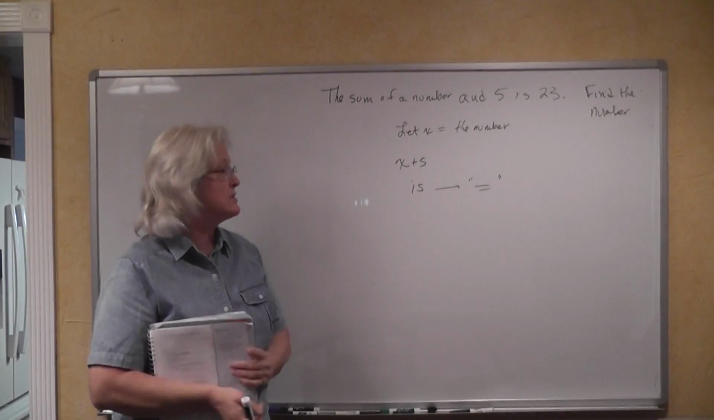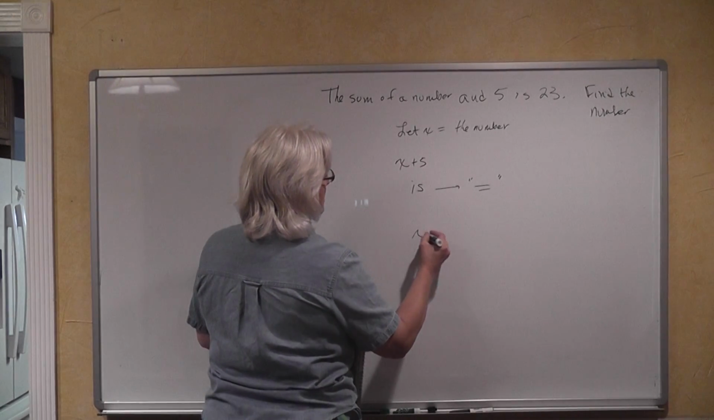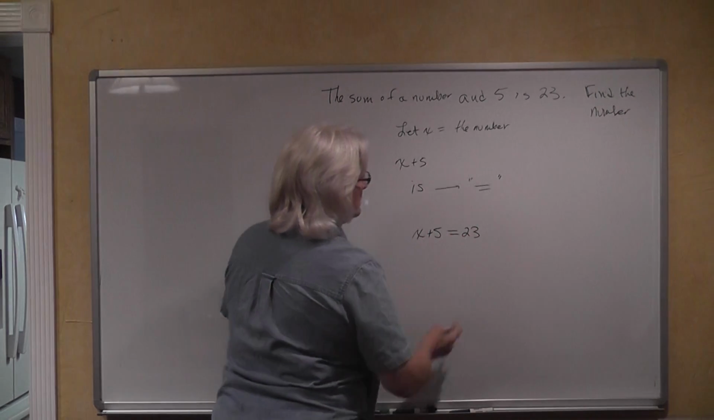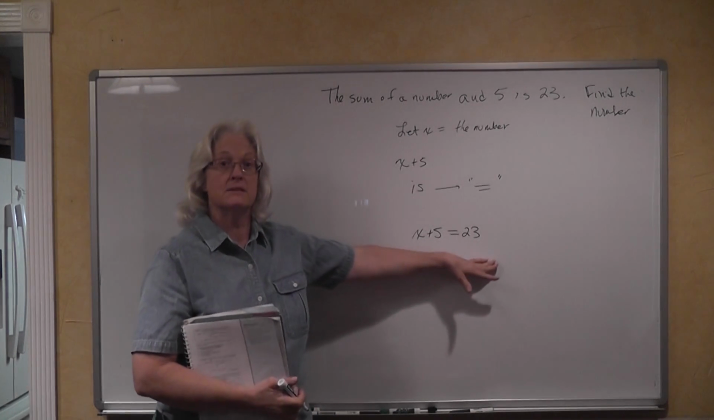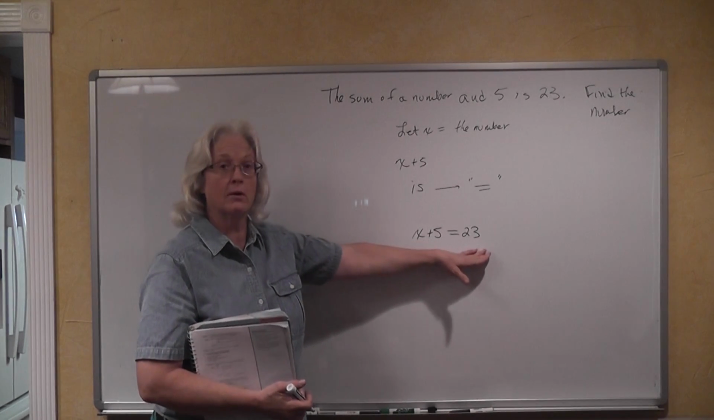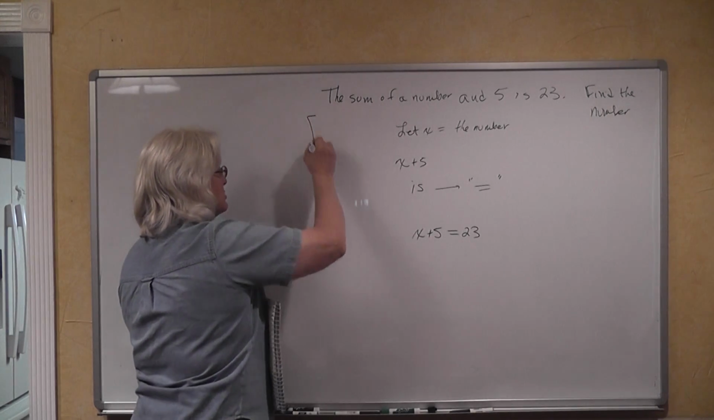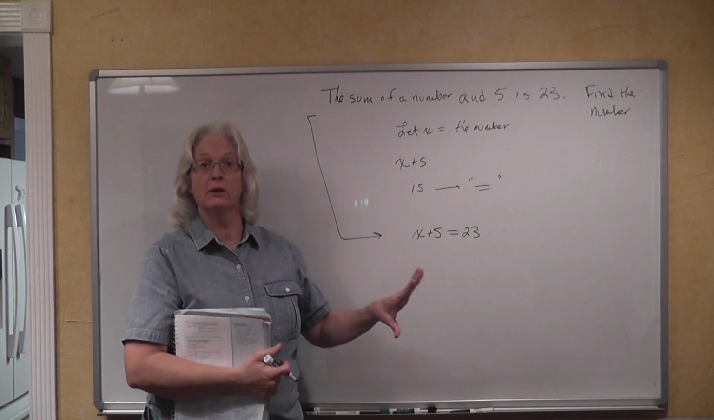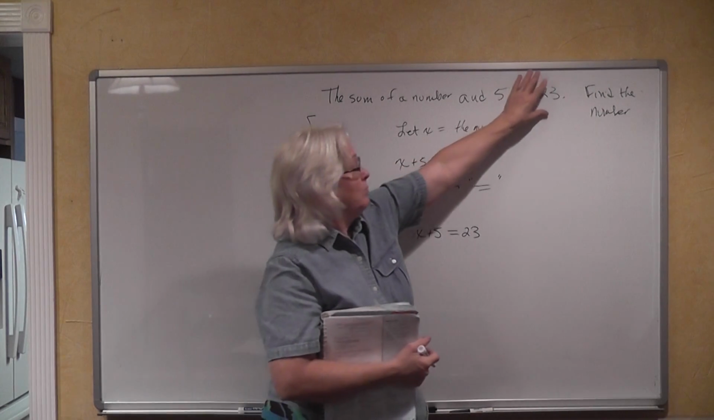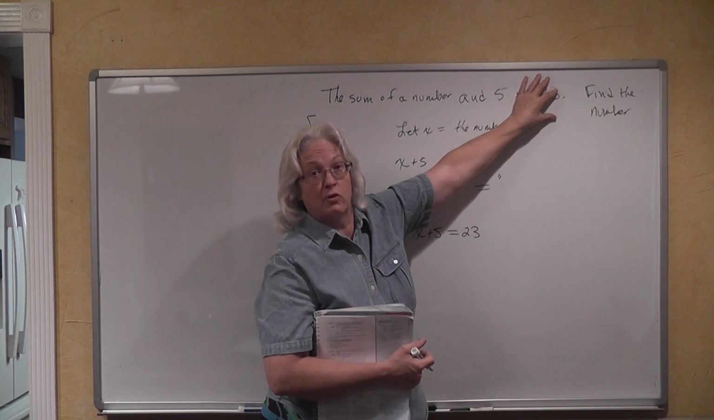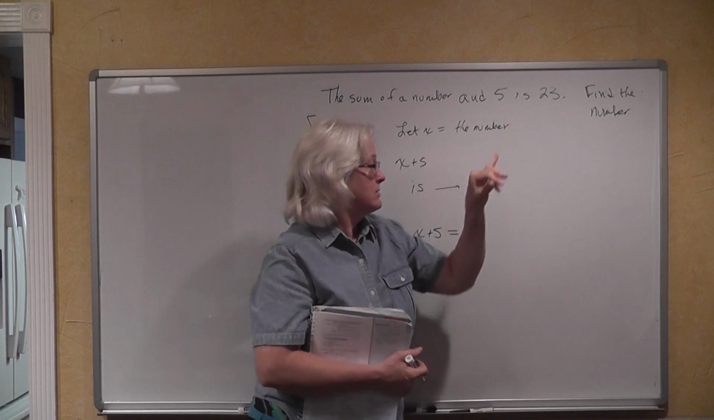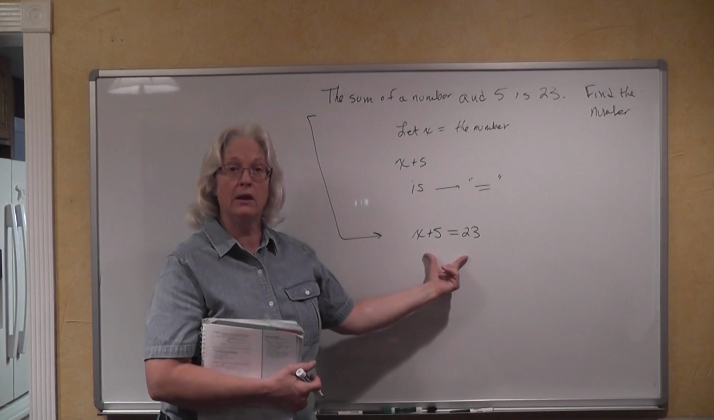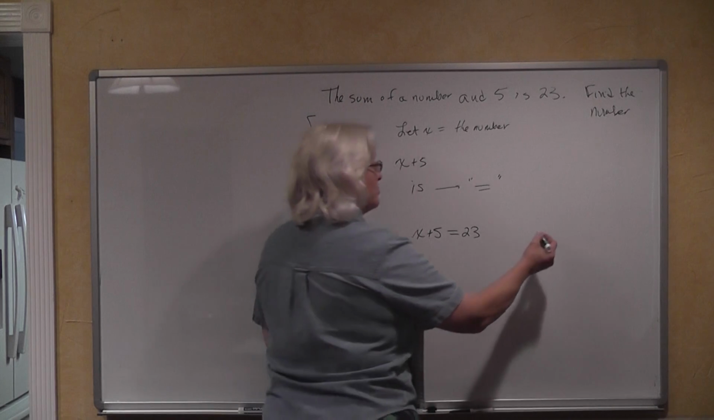So we're going to put all of this together into a sentence. The sum of a number and 5 is 23. This is the algebraic equation. This is a translation of the sum of a number and 5 is 23. This is nothing new to what you've been doing. You've been working with the sum of a number and 5 forever. Is is simply an equal sign, and there's your answer. So this right here is what we call an algebraic equation.